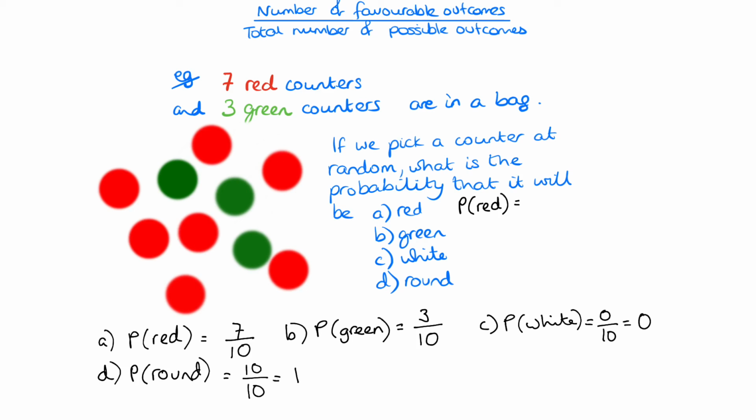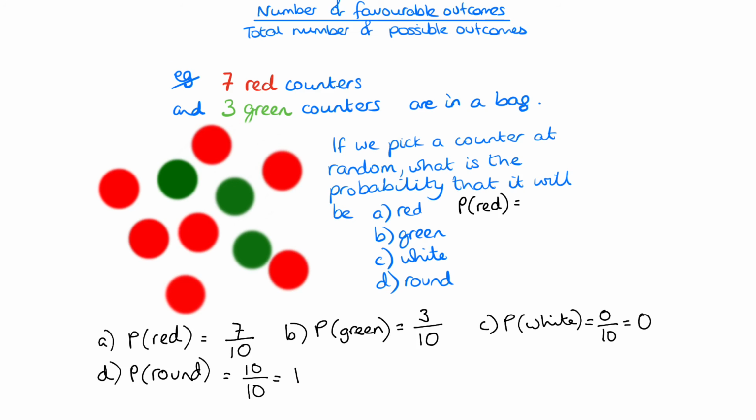Okay, so the probability that the counter is red is 7/10. We could write that as a decimal, 0.7 if we wanted to. Probability that the counter is green is 3/10, 3 out of 10. We could write that as 0.3. The probability the counter is white is 0 because it's impossible. And the probability that the counter is round is 1 because it's absolutely certain.